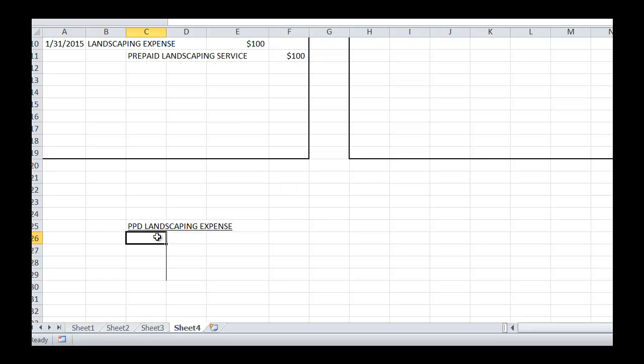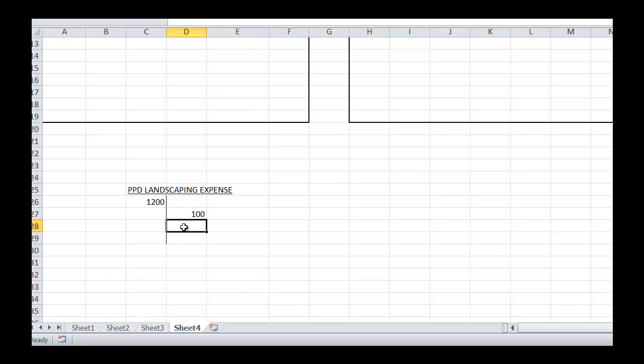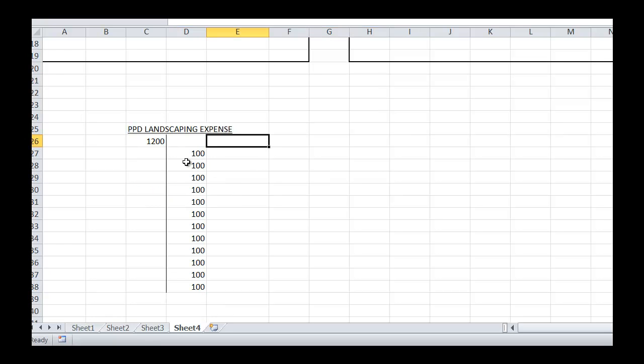So let's go down here and look at this T account. Let's say we have prepaid landscaping expense. Up here from this first entry, we would have debited it by $1,200, and now here we've just used $100 of it up, right? So every single month for 12 months, we're going to continue to use this up. And then after 12 months is up, we're going to have a balance of 0. See, so each month that goes by, Harris Company is going to come out, perform the services, and we can see when we get down here to the bottom, we would have a balance of 0. We originally recorded it, and then now it's been whittled down, $100 each month.